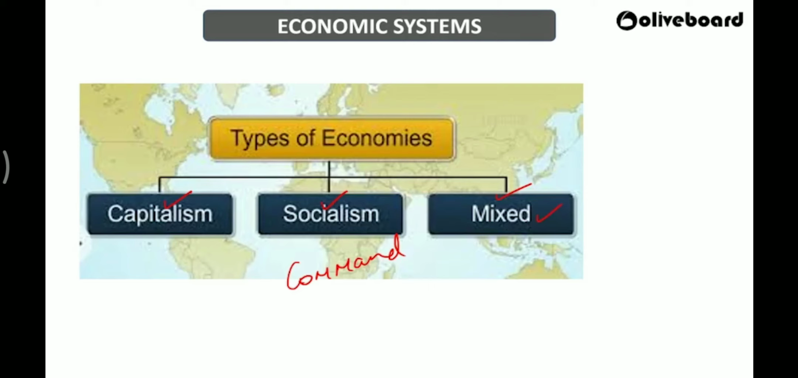Few sectors have both government and private players. Few sectors are run only by private, and few sectors are run only by government. So both government and private players join hands together, and such economies are called mixed economies. The classic example is India.